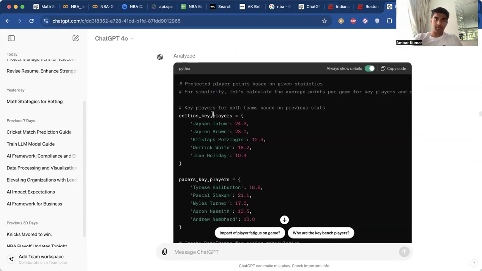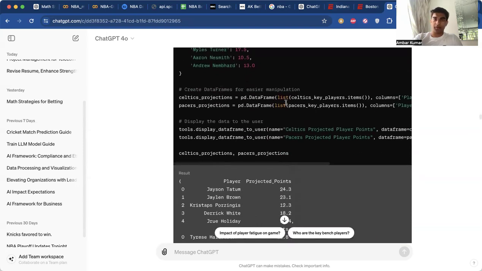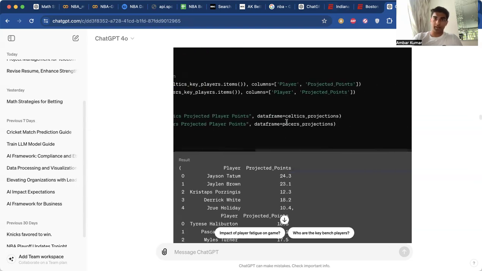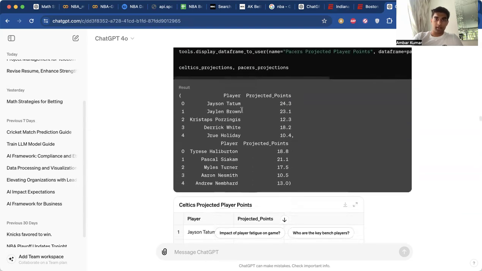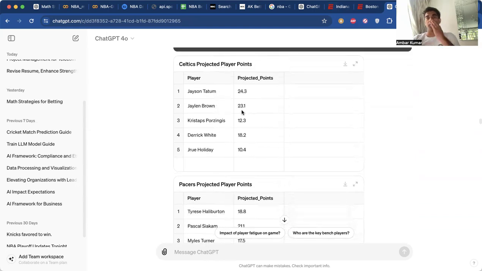And so it does that here. It gives us a basic model at first. It's bracketing out the Celtics players and their average points and the Pacers' average points. Then we're using pandas to create data frames for manipulation, and then we're displaying that data to the user. The problem is it's made only one step towards what we wanted, because it's definitely understood the goal that we're trying to get projected points.